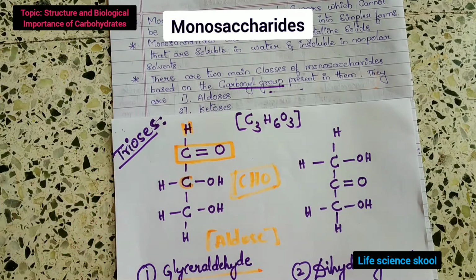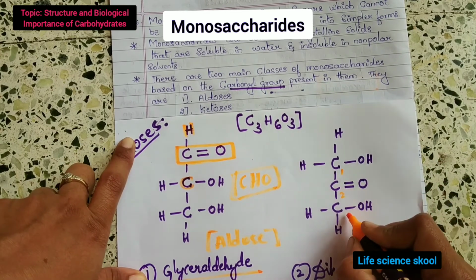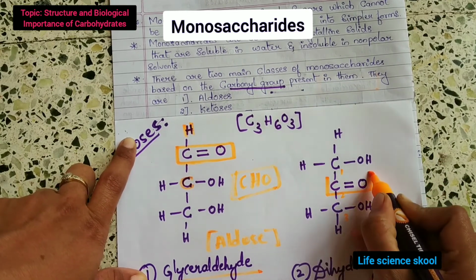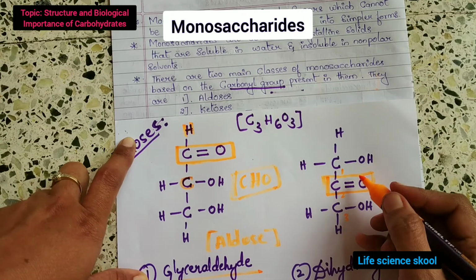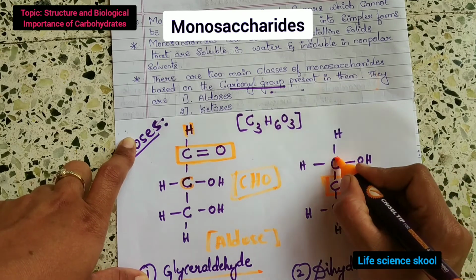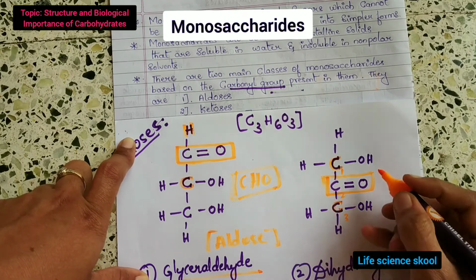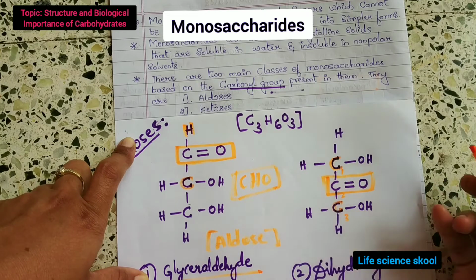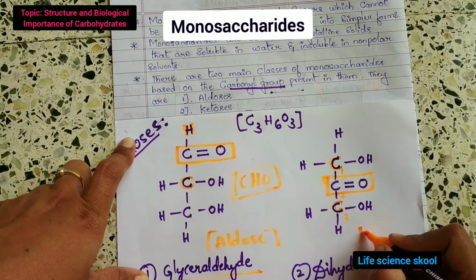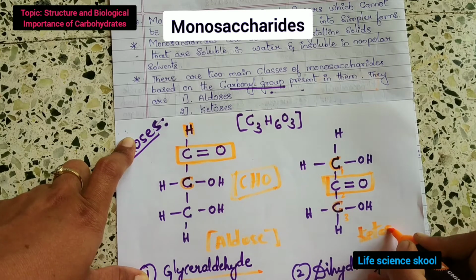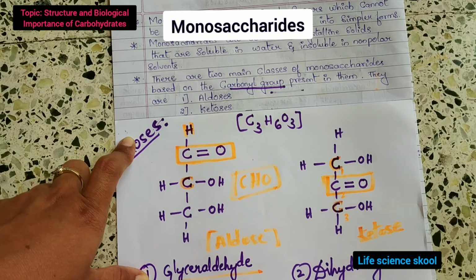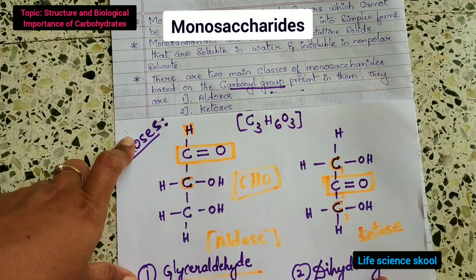This is the first carbon, second carbon, third carbon. In the second carbon you can see the carbonyl carbon, which is attached to C. That's why this is a ketose.